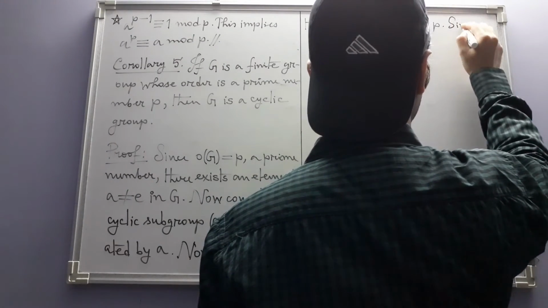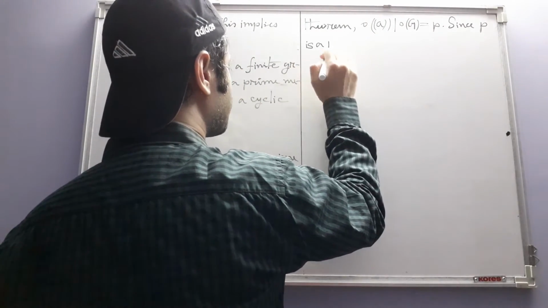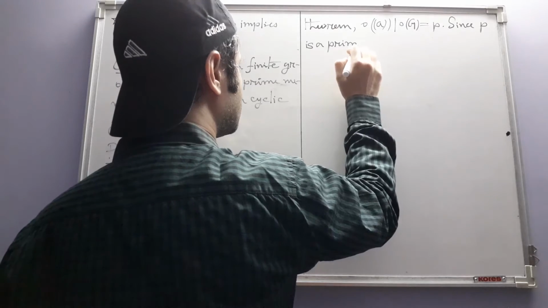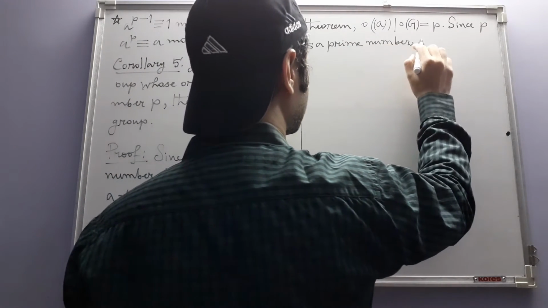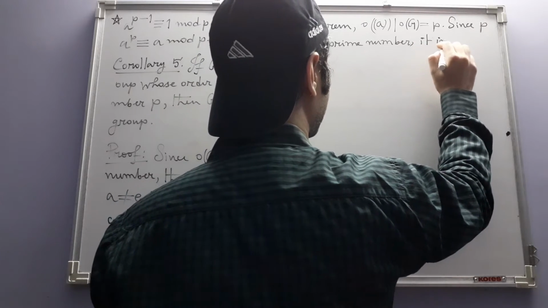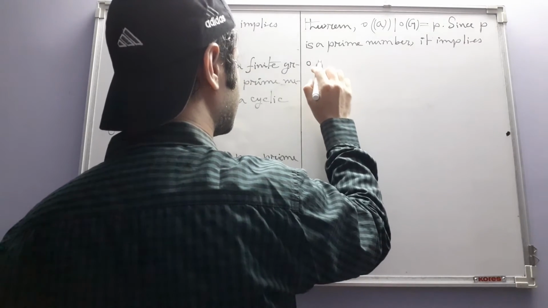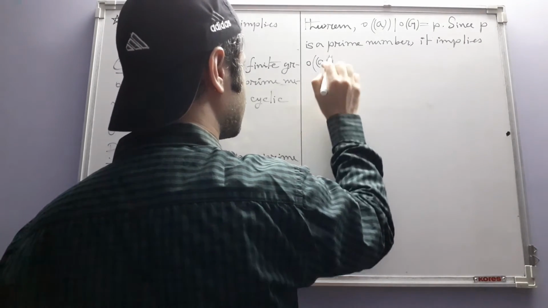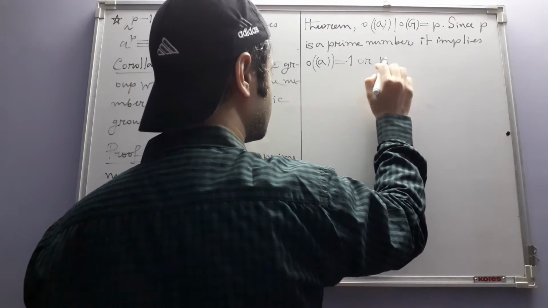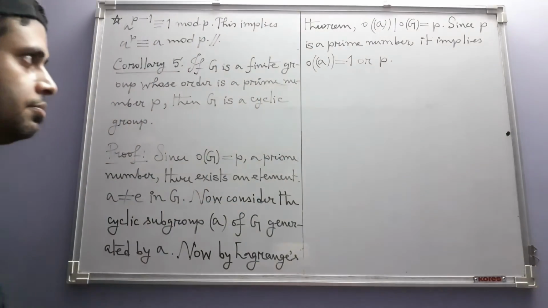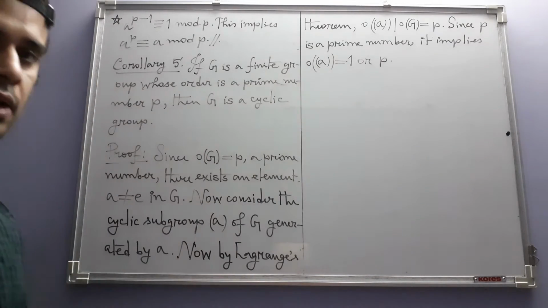Since P is a prime number, it implies that the order of this cyclic subgroup is either 1 or P. But the order cannot actually be 1.